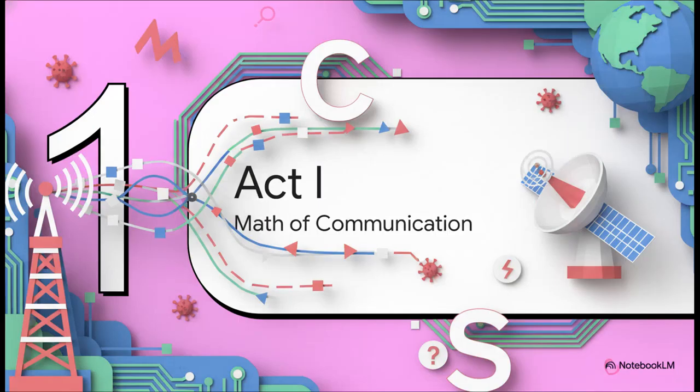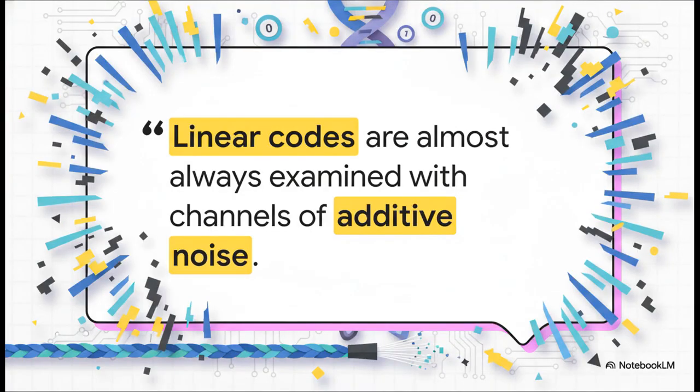Act 1. The Mathematics of Communication. Okay, let's rewind to 1948. A mathematician named Claude Shannon laid the groundwork for information theory. Basically, he was trying to figure out how to reliably send data from point A to point B. And that brings us to a massive fundamental problem, summed up perfectly by this concept from MIT.